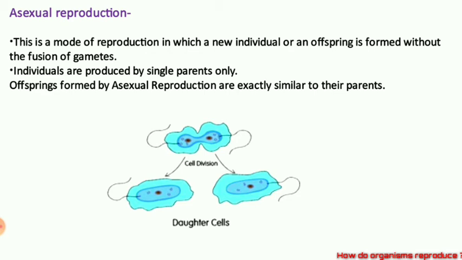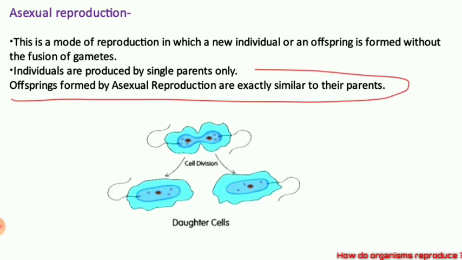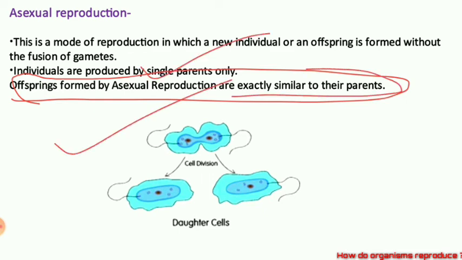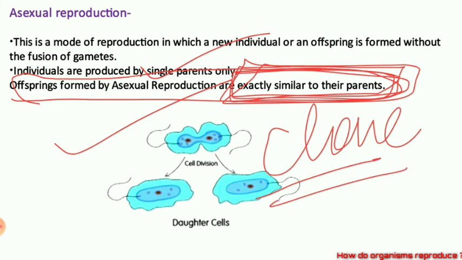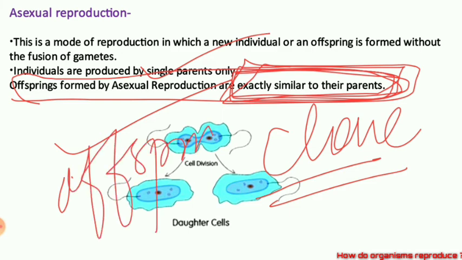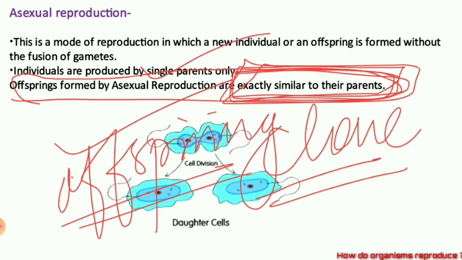Okay, children. One advantage is there actually, that offsprings produced by asexual reproduction are exactly a copy of their parents. Means they are clones of their parents. Exactly the same offsprings, they are called as clones of their parents. If individuals or the offsprings are exactly similar to their parents, they are called as clones.